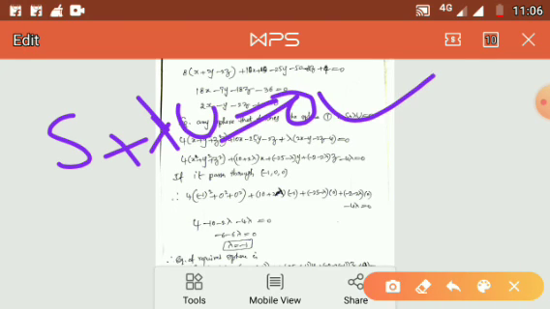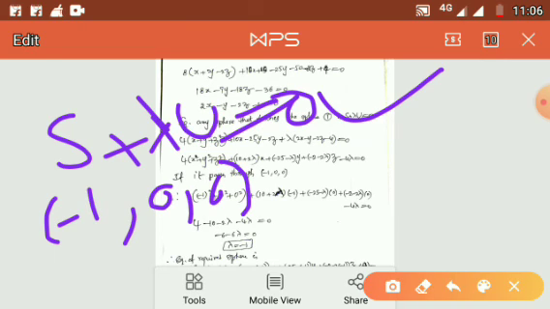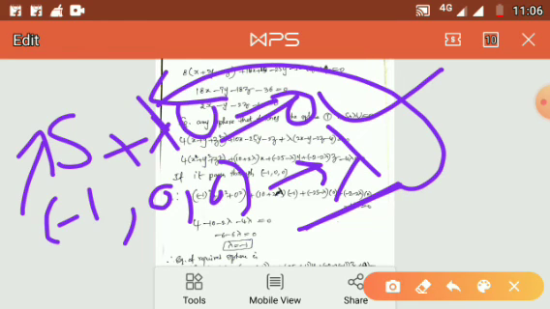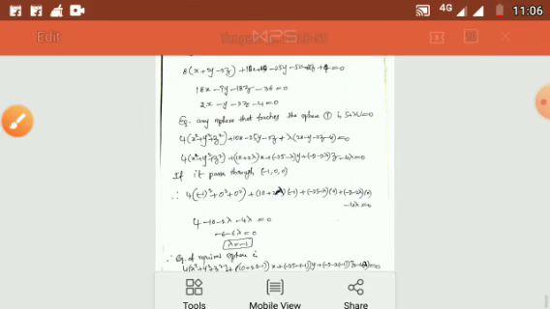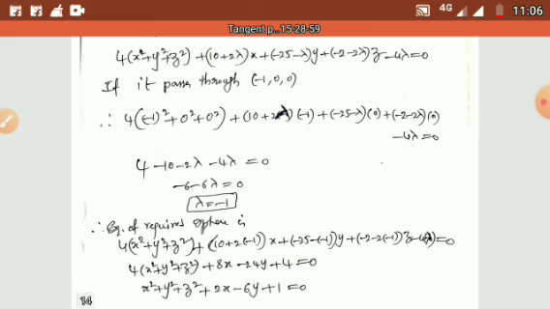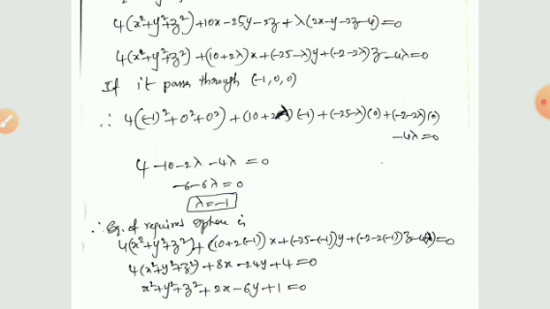Therefore, by applying that the point minus 1, 0, 0 lies on this sphere, we can get the value of lambda, and by substituting the value of lambda back into S plus lambda U equal to 0, we will get the equation of the required sphere in this problem. This is the procedure we have to follow whenever you are given such type of problems. Thank you very much.